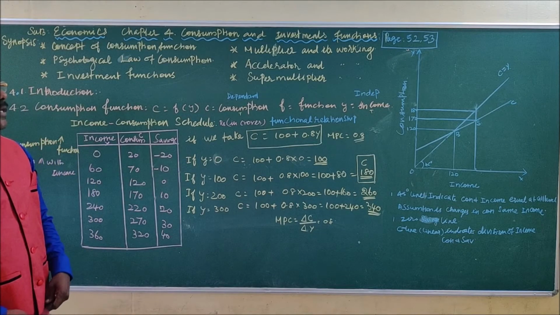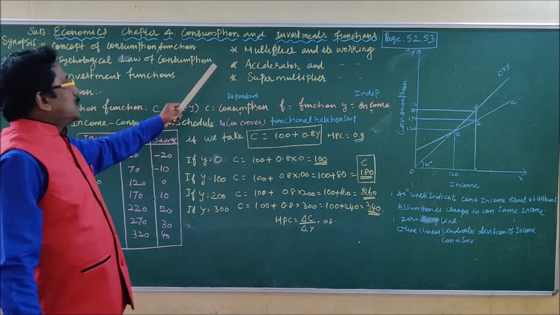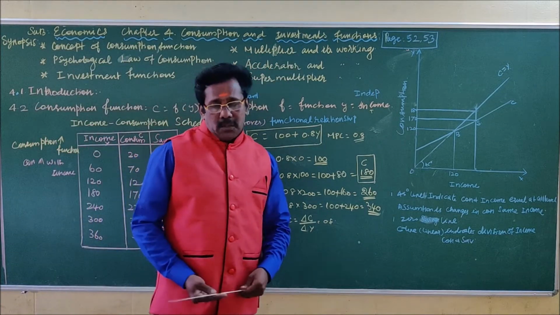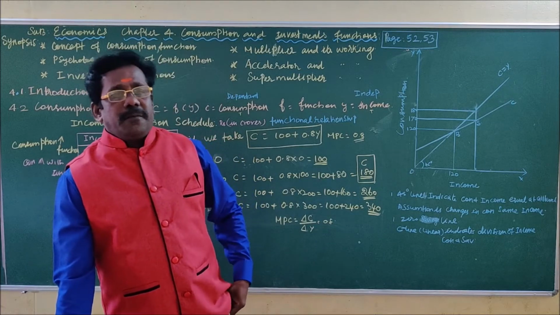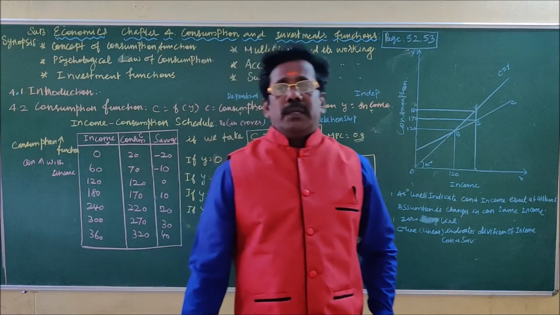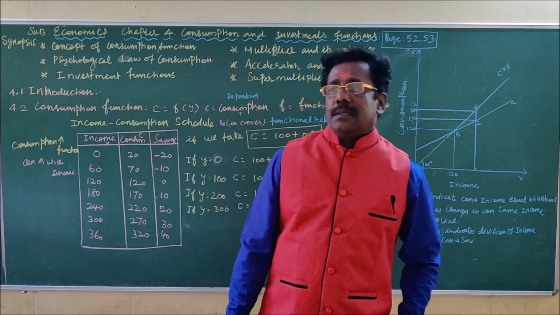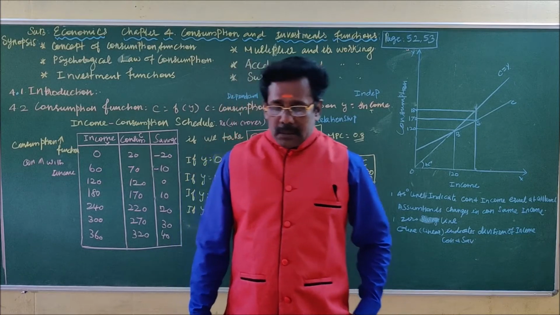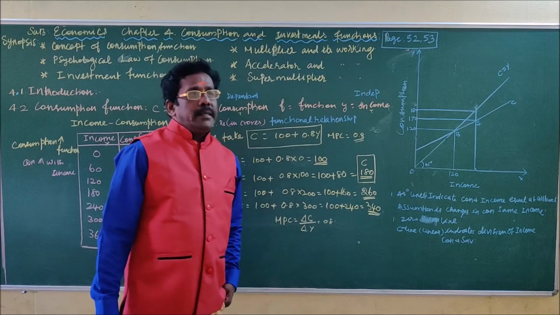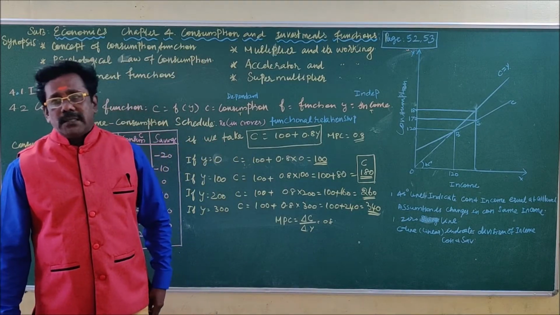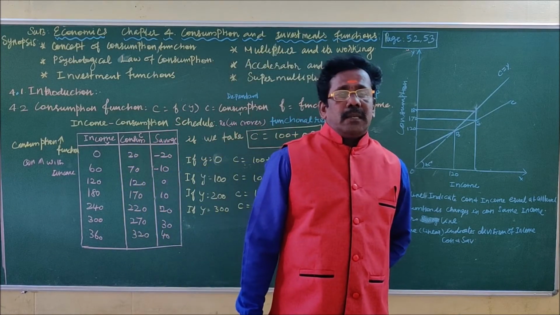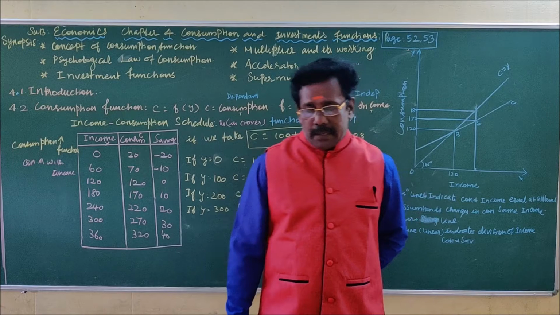The primary object of the study of macroeconomics is to accelerate the growth of national income, that is, how to increase the growth of national income.